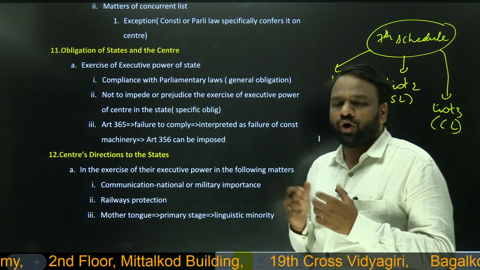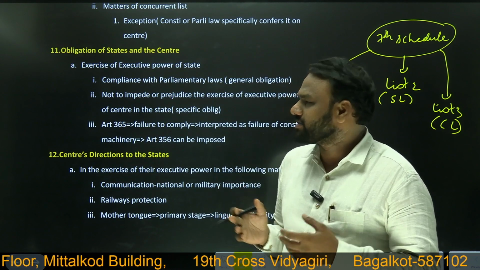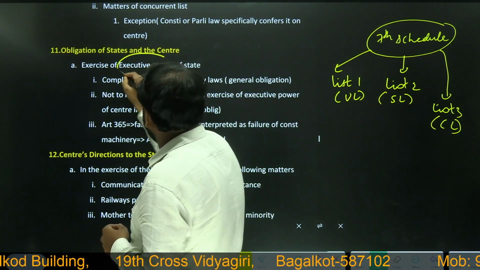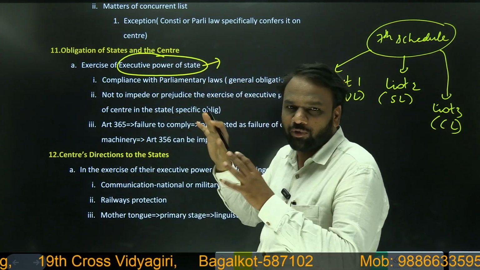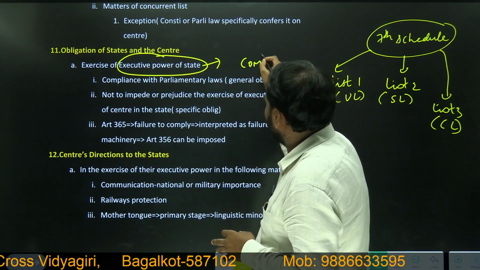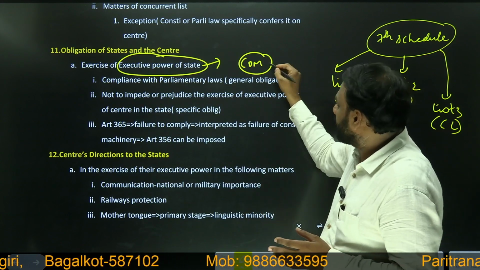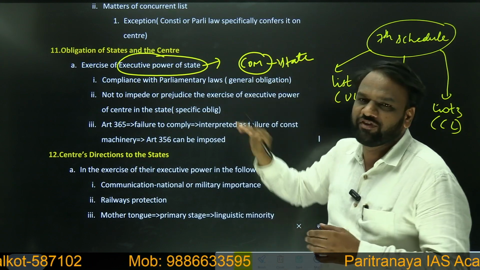So the state has to oblige, the state has to listen to the center in a few matters. So which are those matters? We shall look at the superficial level. So, exercise of executive power of the state. Here, for the time being, just forget about the governor also. Just imagine the council of ministers. I will not explicitly specify the chief minister also. So the council of ministers at the state also includes the chief minister.